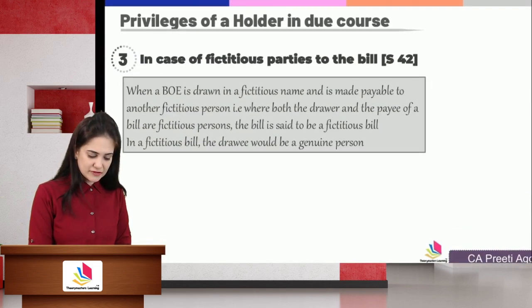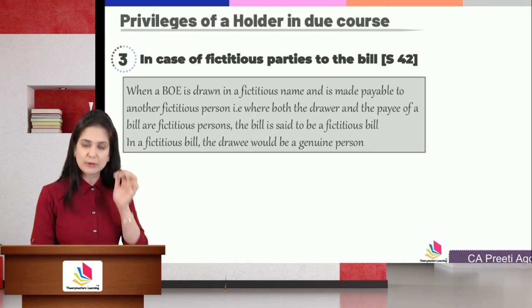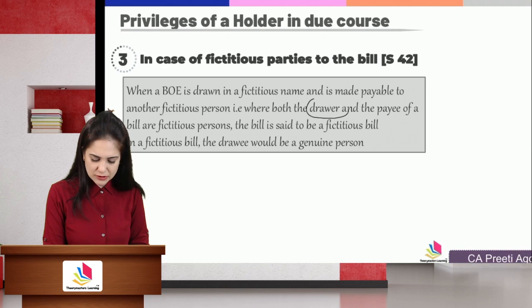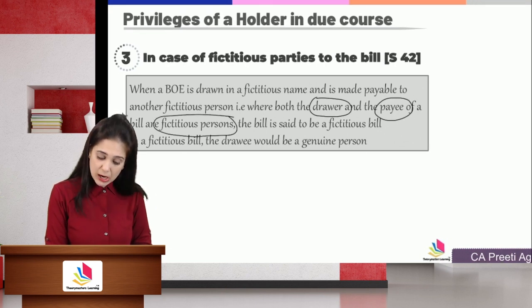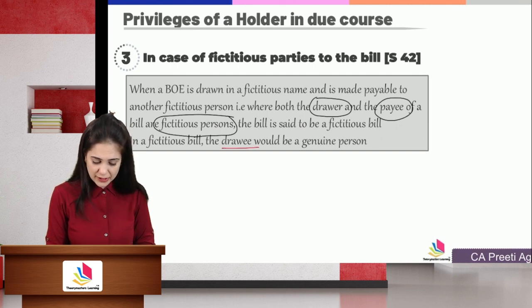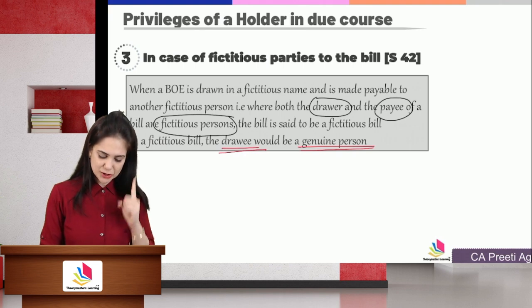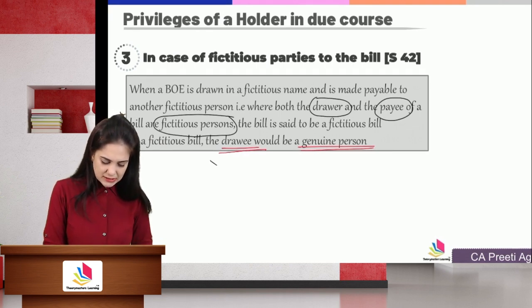In case of a fictitious party to the bill. Now, what is a fictitious bill? In case of a fictitious bill, both the drawer and the payee are fictitious persons. However, the drawee is a genuine person. Now, pay attention to the example. X drew an instrument in the name of Z. Z is a fictitious person.